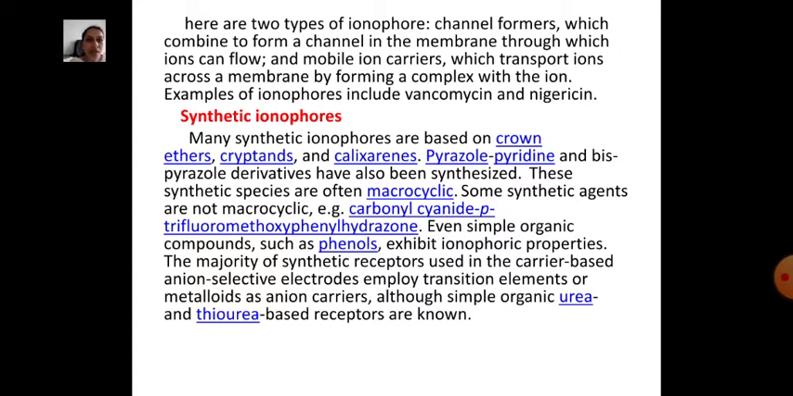First is synthetic ionophores. Many synthetic ionophores are based on crown ethers, cryptands and calixarenes. Pyrazole, pyridine and bispyrazole derivatives have also been synthesized.